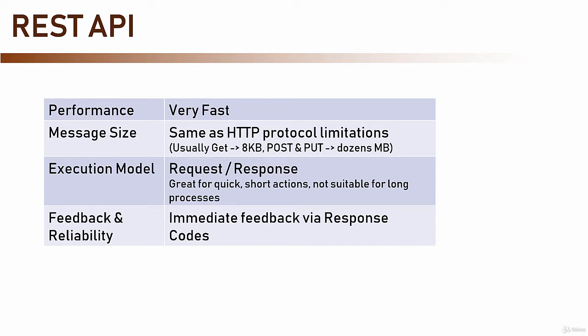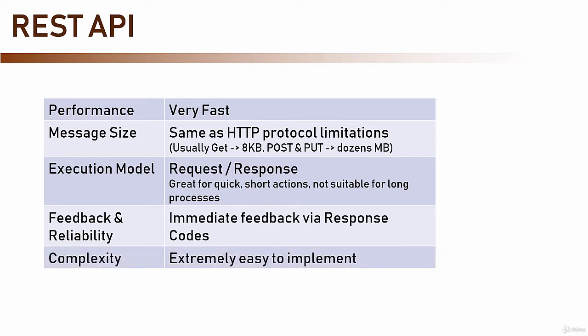By getting immediate feedback, the caller can implement an error policy to be executed when there is a problem, such as retry, logging, and more. So while REST API is not a reliable method in the sense that a message will arrive even if there is a problem, the excellent feedback compensates for that. However, we still don't get a fully reliable system. The complexity of REST API is virtually non-existent.